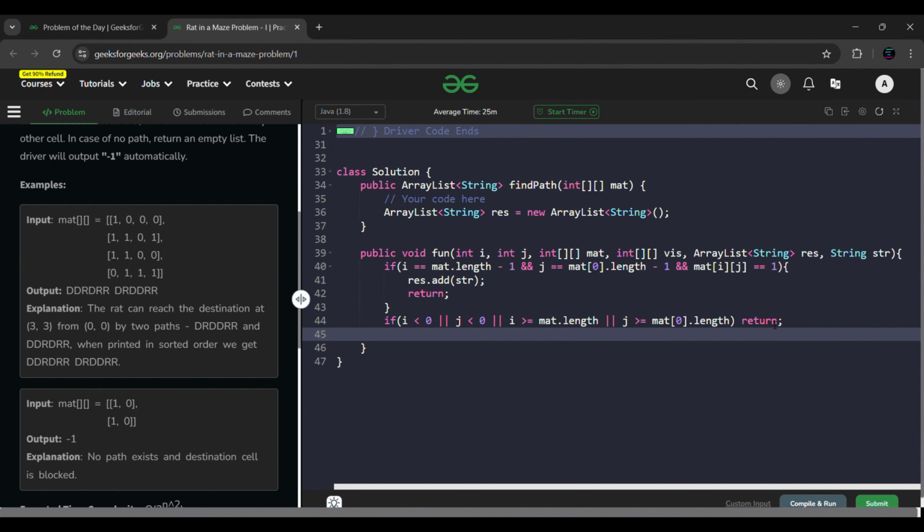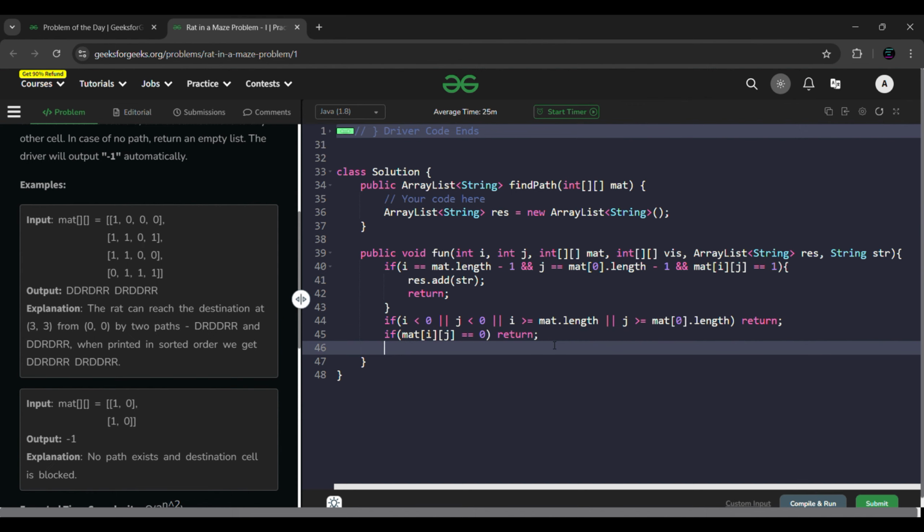And now again let's write for some other condition. If mat of i j, that current location, is equal to 0, then also there is no point of being at that location. Let's say from here I can go right, up, left, and down. So I went right. When I came to the right, I saw that mat of i j is equal to 0. So there is no point of visiting that location, right? Because we cannot visit 0. We can only travel by that path of 1, right? So with 0, we'll just return back.